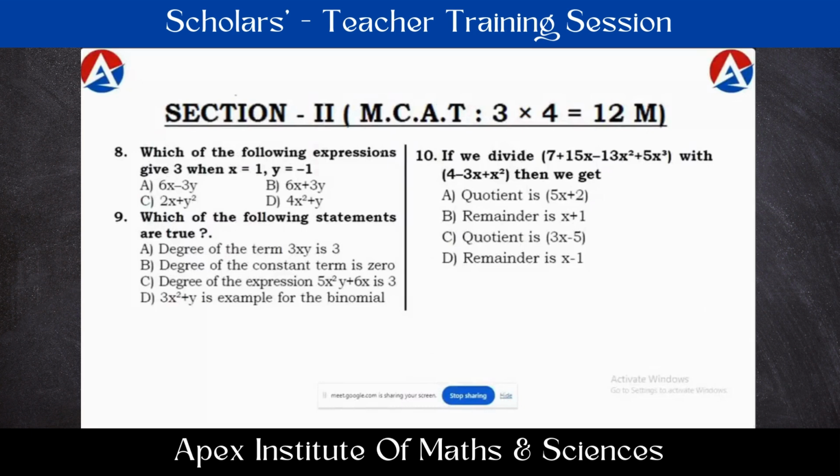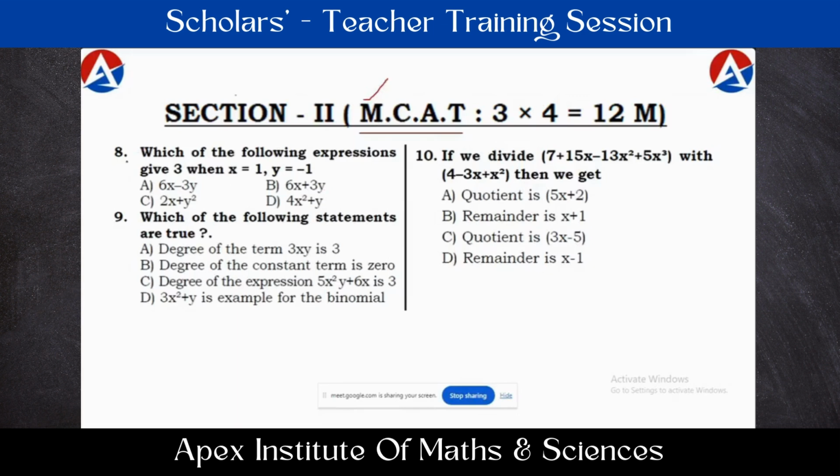Next, the second section is considered as MCAT, multi correct answer type questions. These are also objective questions only. Each question is given 4 options, but with a little difference here: for each question there may be one or more than one correct answers. That means here multi correct answer type. There may be multiple correct answers possible. It may be one or more than one also.